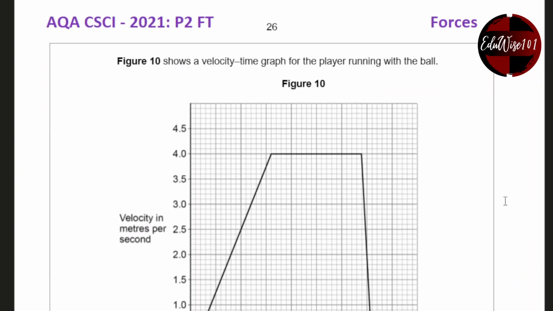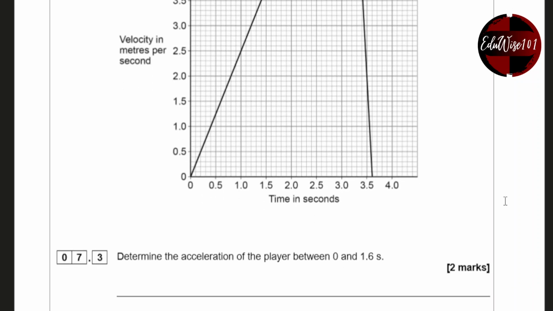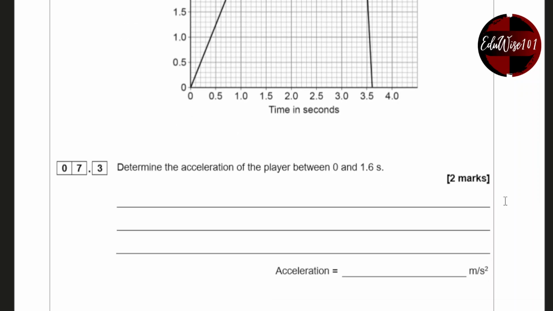Figure 10 shows a velocity time graph for the player running with the ball. So we have velocity in meters per second on the y-axis and time in seconds on the x-axis. Question 7.3, determine the acceleration of the player between 0 and 1.6 seconds.